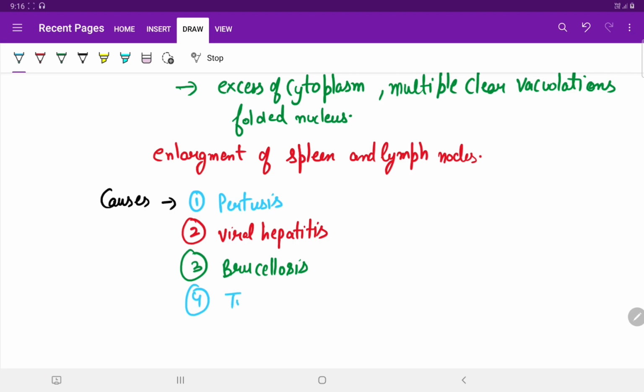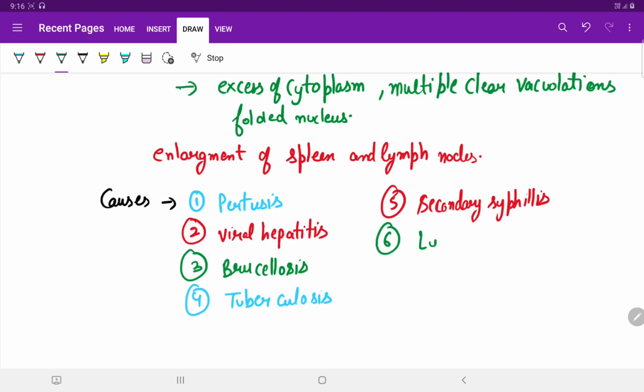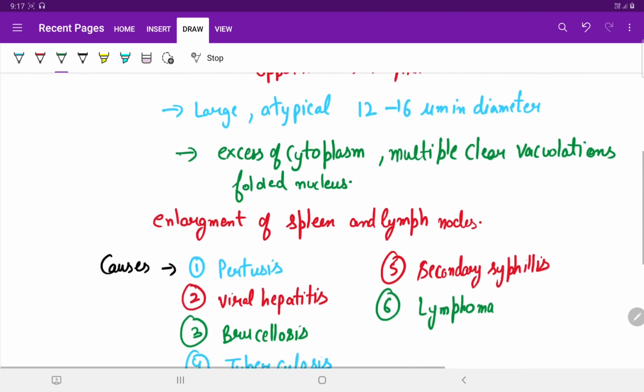There are many infections such as tuberculosis that can lead to lymphocytosis. Lymphocytic leukemias and various lymphomas can also cause lymphocytosis. So this was regarding lymphocytosis.